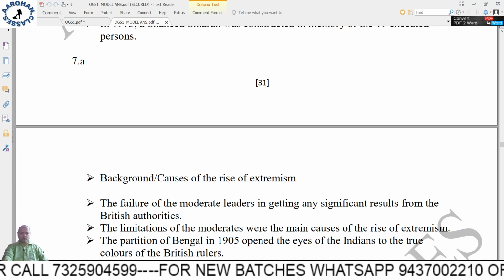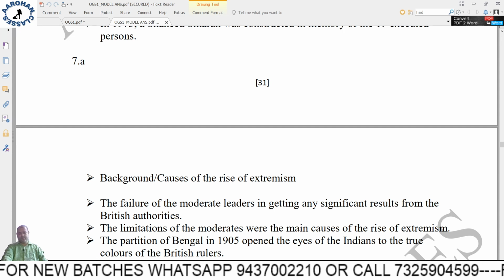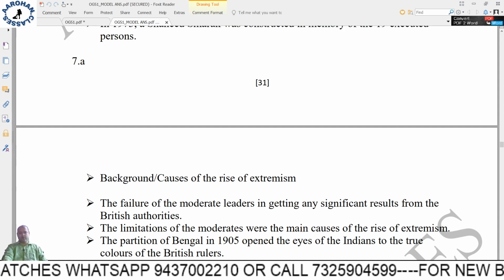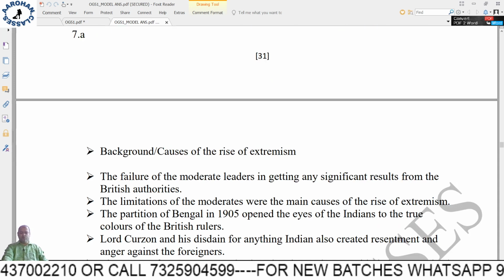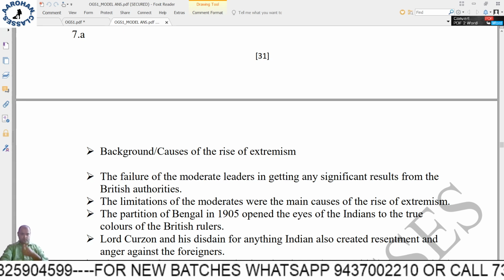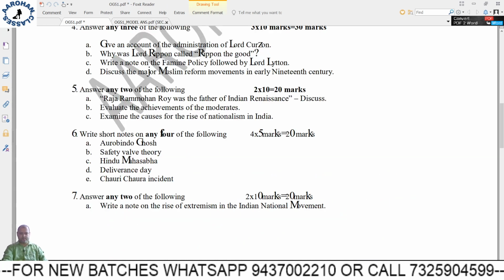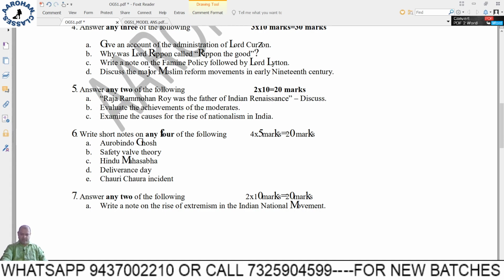What was the cause of the Chauri Chaura movement? What were the consequences? Which important movement was taken back by Gandhiji because of this violence? Next, come to question number 7. Write a note on rise of extremism in Indian national movement.